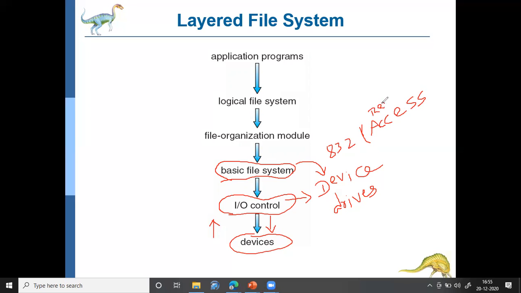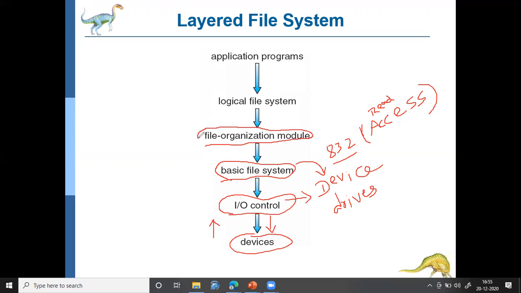Okay, then the device drivers, which are stored in the device controller, will convert this block number to the respective sector number and platter number or whatever it may be. Accordingly, then it will access. Okay, and then on top of the basic file system, we have something called the file organization module.